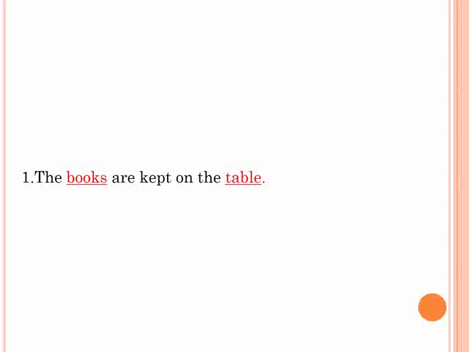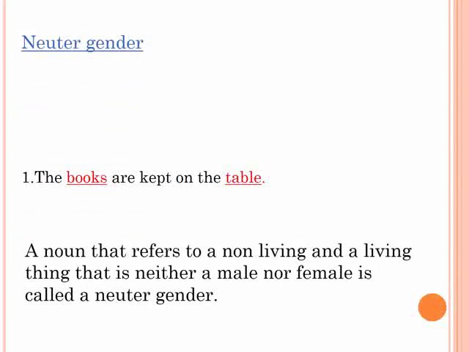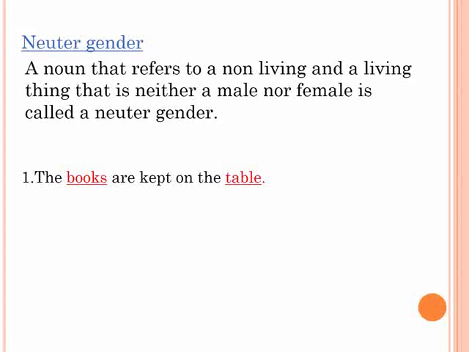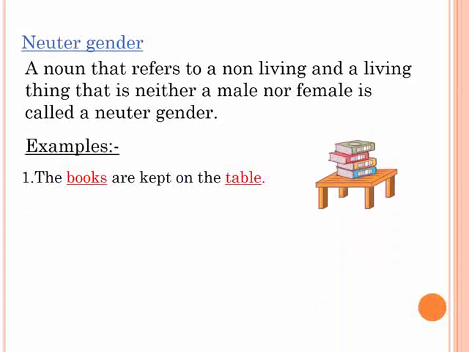Children, let's see this example. The books are kept on the table. Can you tell me the gender of books and table? No, it's neither a male nor a female. But do you know children, they have a gender. Let's see. A noun that refers to a non-living and a living thing, that is neither a male nor female, is called a neuter gender. For example, the books are kept on the table. In this sentence, books and table are neuter gender.